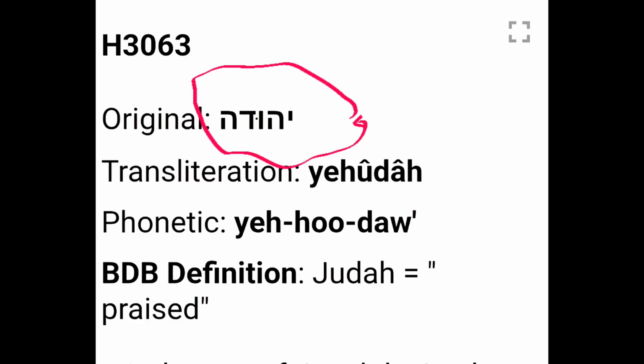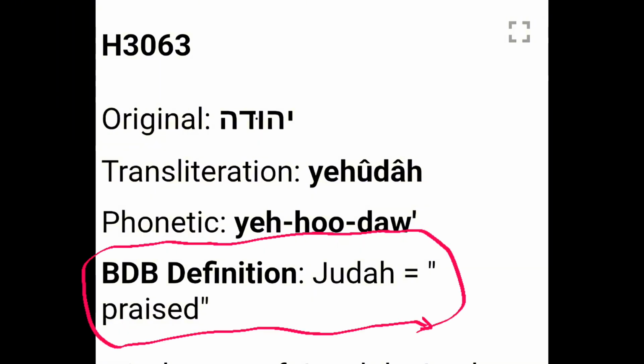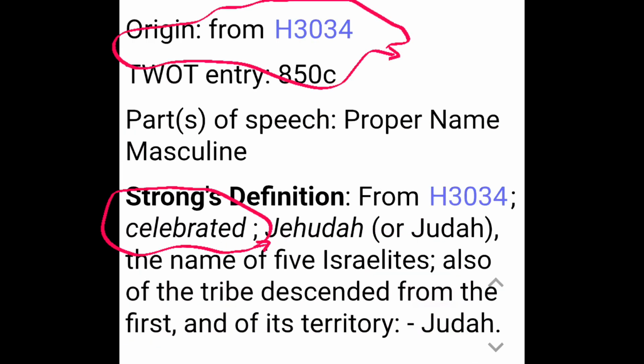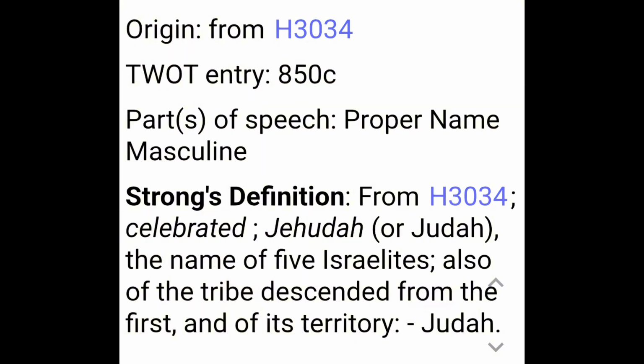The Hebrew word is Yod, He, Vav, Dalet, He, Yehuda, Judah. It means to be praised. And it originates in H3034. Its definition is celebrated.